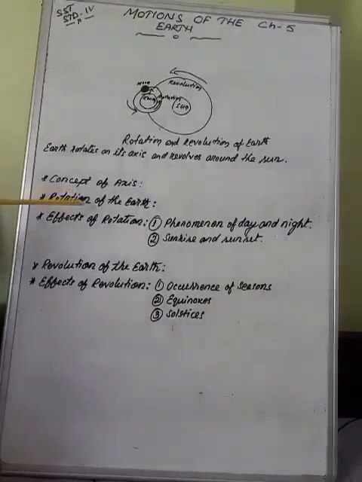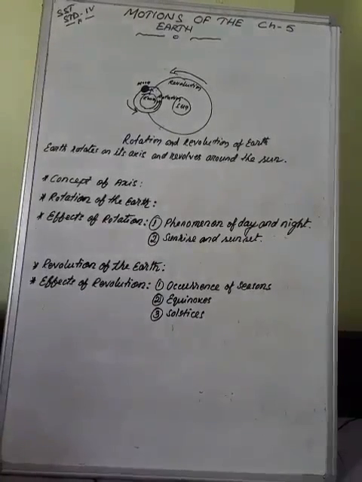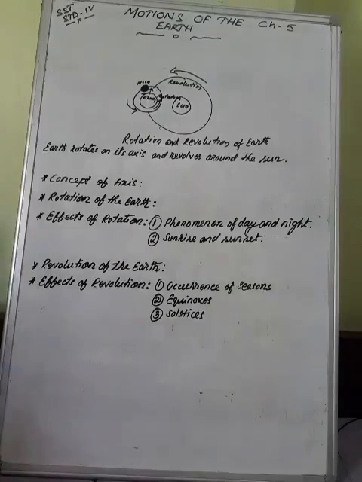Then next, rotation of the earth. Children, you know rotation is the spinning of the earth on its axis from west to east once in about 24 hours. And you know rotation causes the earth to cover how many? That is 40,000 kilometers. The earth's rotation of about 24 hours is considered as one day, which means rotation causes the day, and rotation is also called the daily motion of the earth.